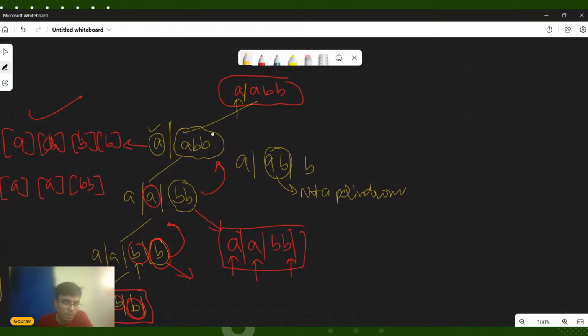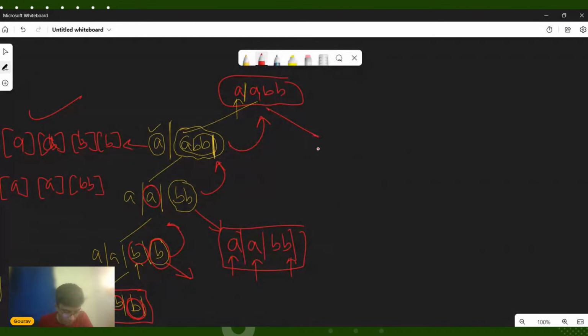So now what will happen? It will try to put a partition here, but again ABB is not a palindrome. So all these recursions will not get executed because I will only execute a recursion if I am able to get a palindromic partition. But I see that I could not get. So I will return back to the caller function. Now this will try to partition at this point.